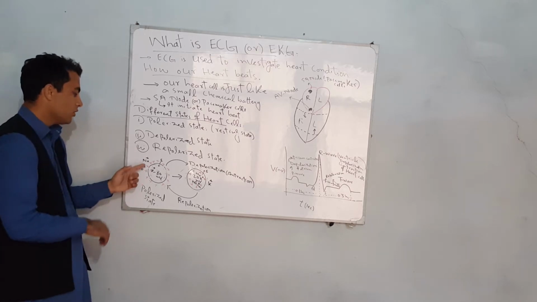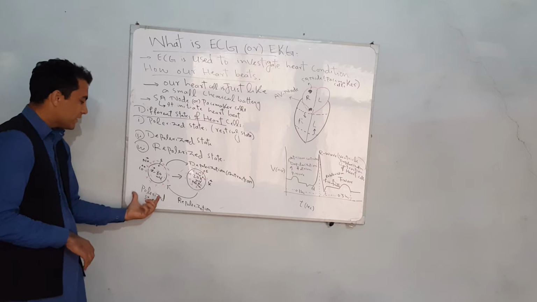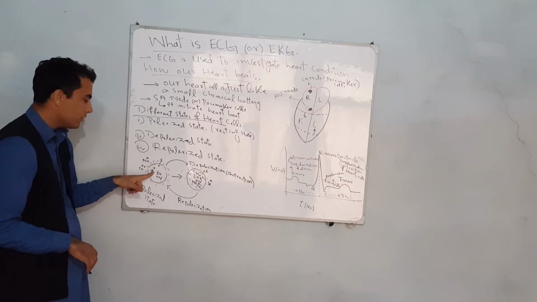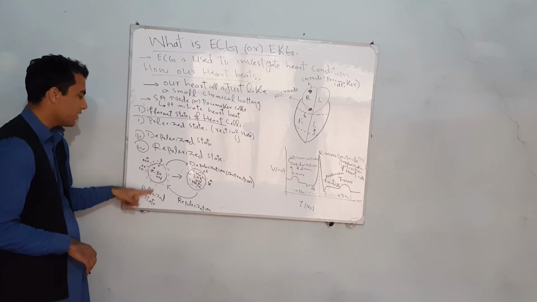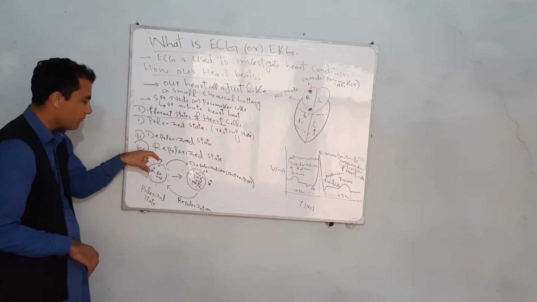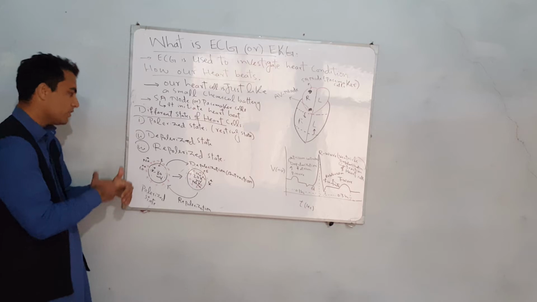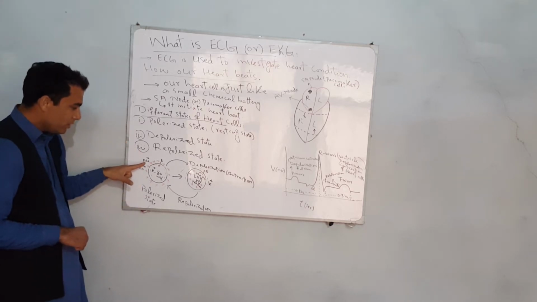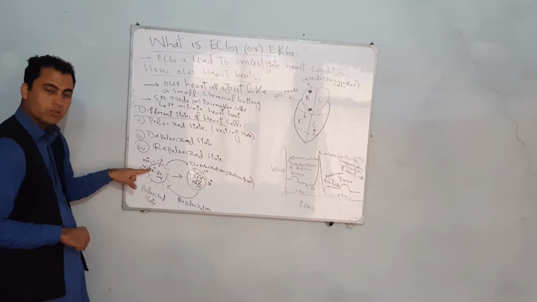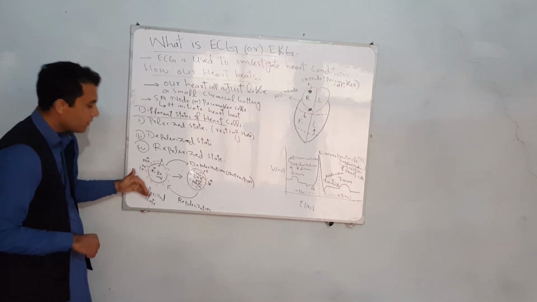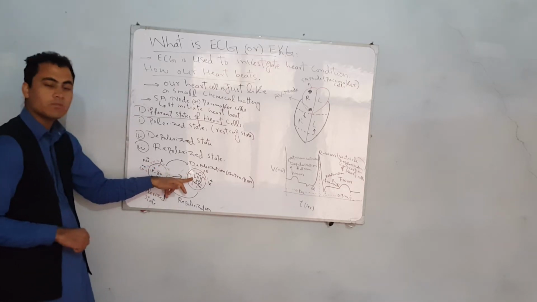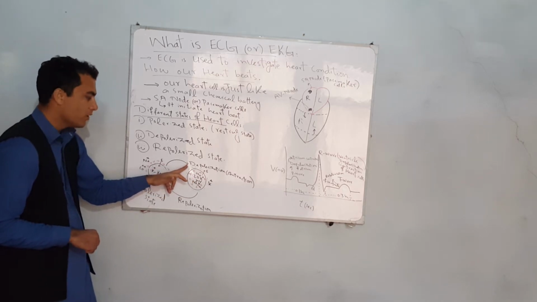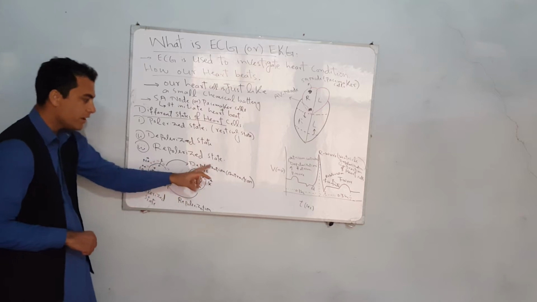outside the cell. And this state, when the potential outside the cell is positive with respect to the inside of the cell, is called the polarized state, and the electric field is from positive to negative, directed towards the inside of the cell. Now, when these positive ions cross this membrane through gated ion channels, after some time the potential inside the cell becomes positive, and outside the cell the potential becomes negative. When this stage is reached, it is called the depolarized state.